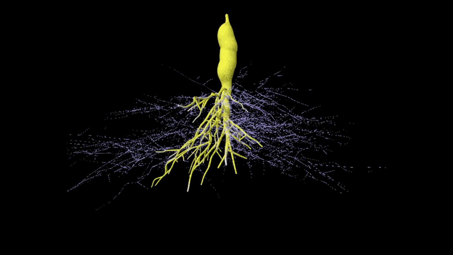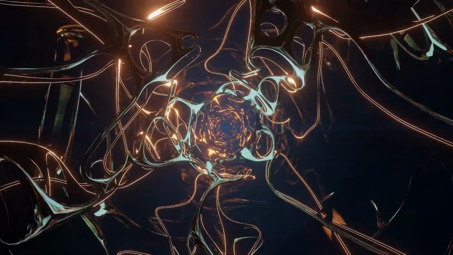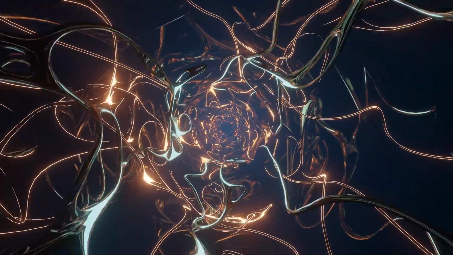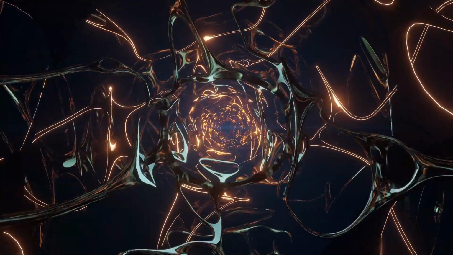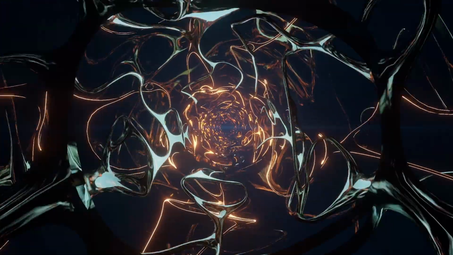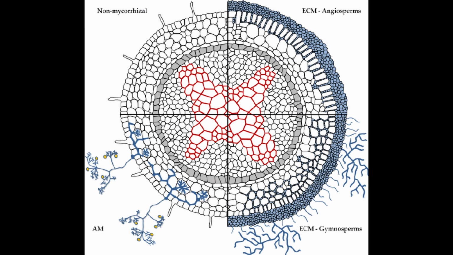AM fungi can penetrate the root cells of other plants. The AM fungi mainly supply phosphorus and micronutrients, which are essential for plant growth. The hyphae that are spread out all over the mycorrhizal network collect these nutrients and use the AM fungi like a main line of exchange directly into the plant roots. In return, the plants supply carbohydrates that they produce from photosynthesis to the fungi through the same AM fungi, creating a mutually beneficial relationship.